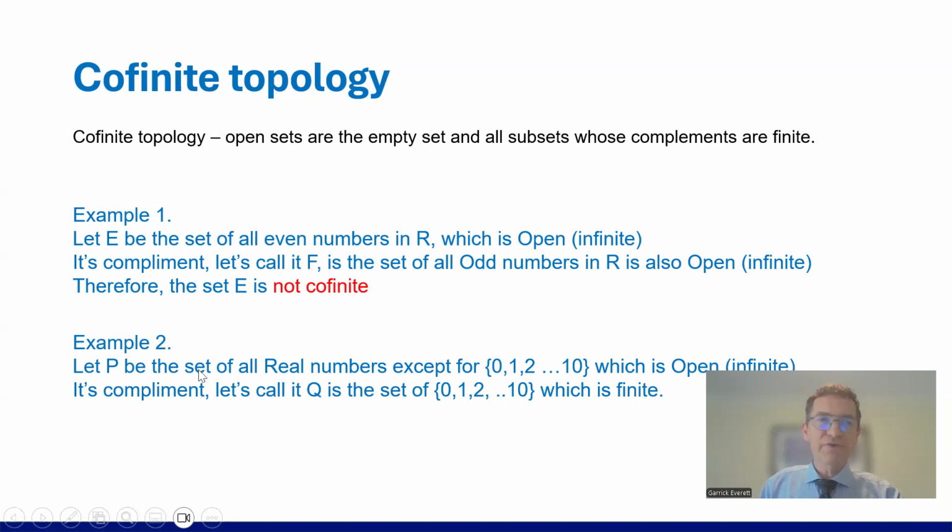So if we look back at P, we can say P is cofinite because its complement is finite.